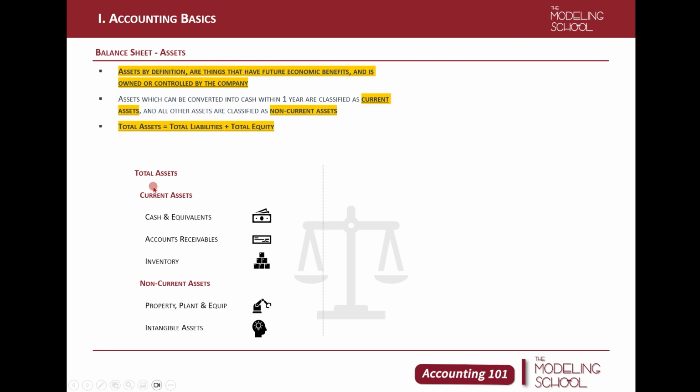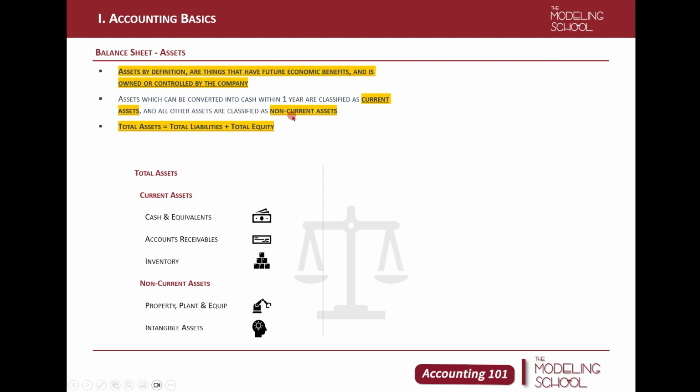Assets are further classified into current assets and non-current assets. Assets which can be converted into cash within 1 year, so the limit is 1 year, we classify as current assets.